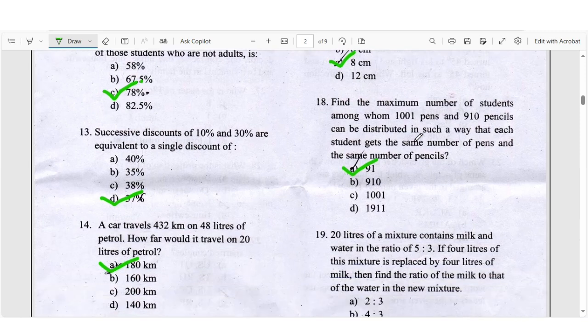Question number 18: Find the maximum number of students among whom 1001 pens and 910 pencils can be distributed in such a way that each student gets the same number of pens and the same number of pencils.